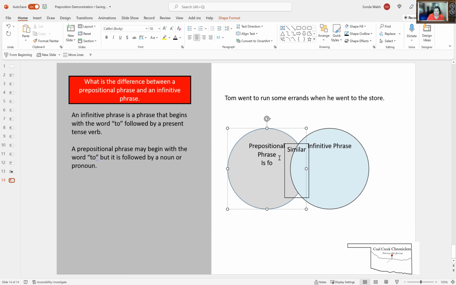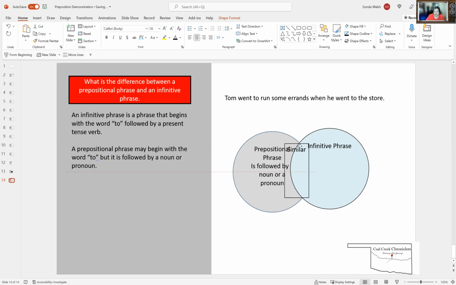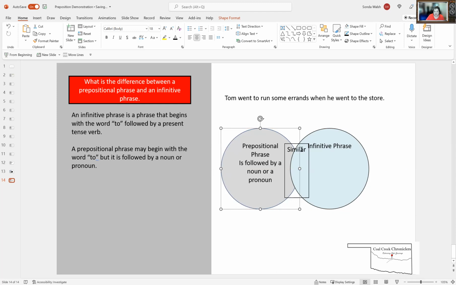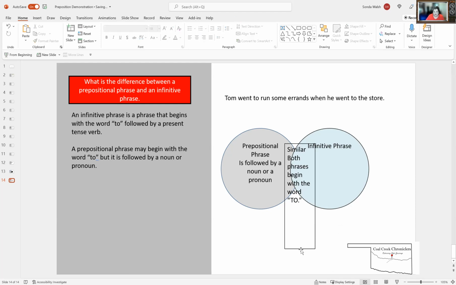is followed by a noun or a pronoun. All right, the things that are similar, let me scoot that over just a little bit. The thing that is similar between both of them is both phrases begin with the word to. All right, that is the important thing right there, is both phrases begin with the word to.